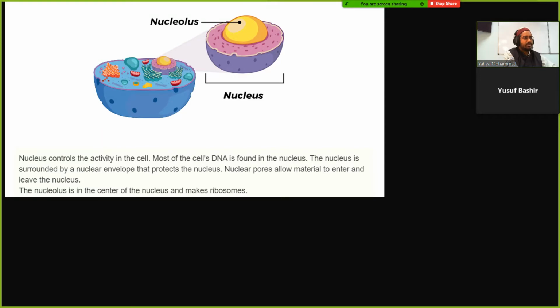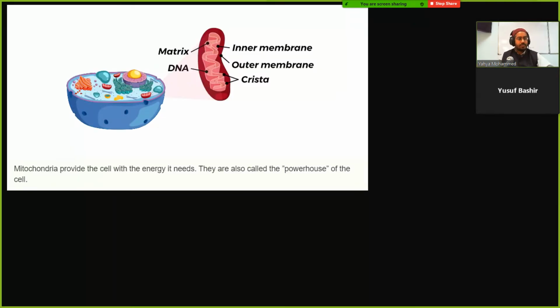So the nucleolus is where ribosomes are made, right? The nucleus has the DNA, and the nucleolus has the ribosomes. Correct, but the nucleolus doesn't have ribosomes; it just makes them. It makes them, and then the ribosomes leave.